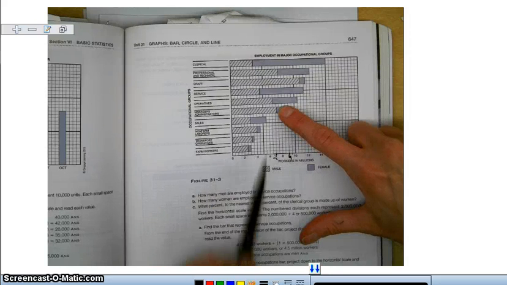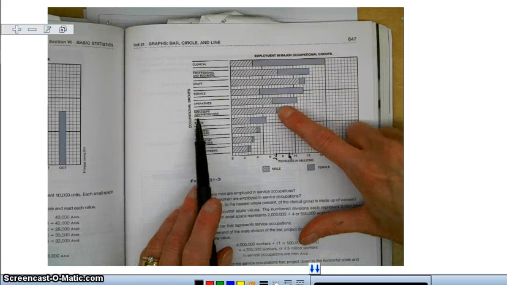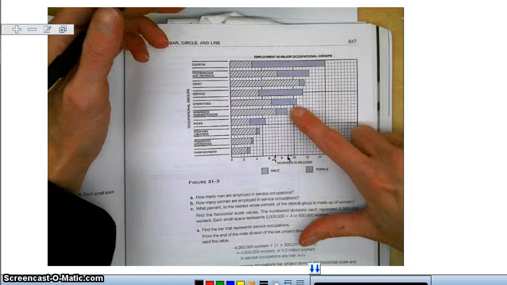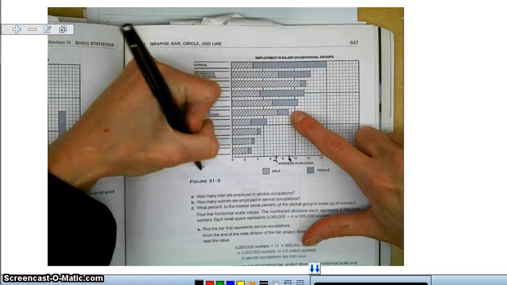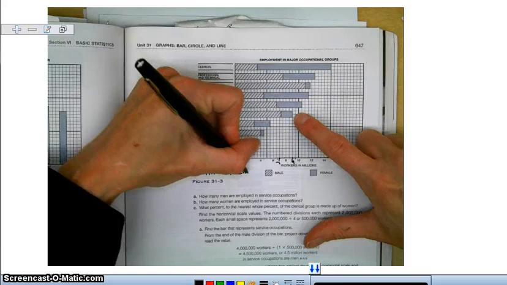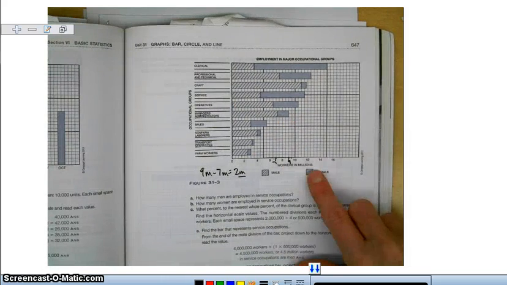A little more than 7 million of the managers and administrators are males. So a little bit more than 7, we'll just say about 7 million, and a total of 9 million. So 9 million minus 7 million would leave me about 2 million to be the females. So that little distance there, the number of female managers and administrators is about 2 million.